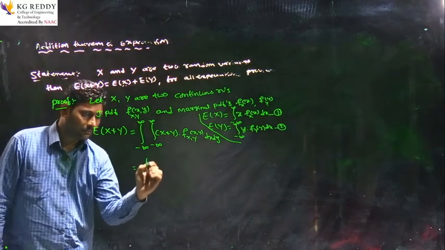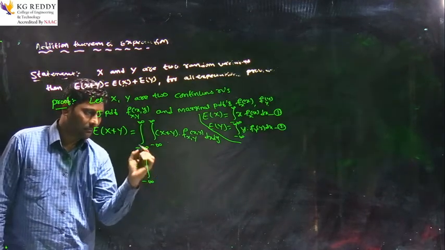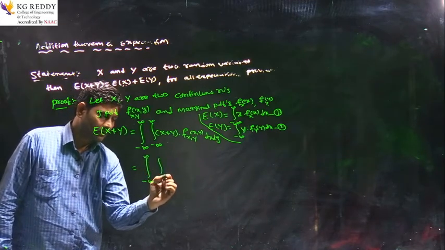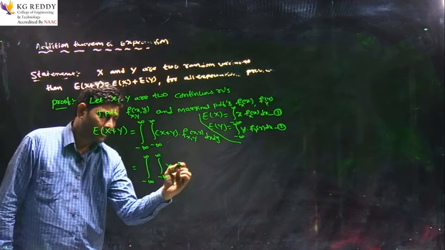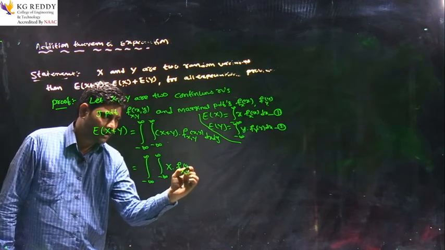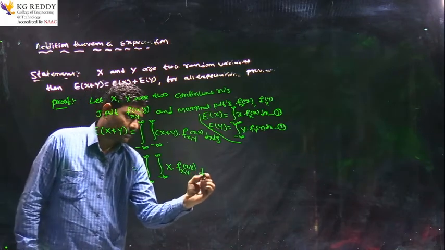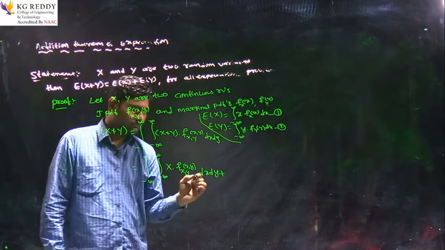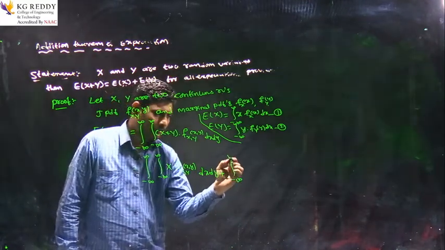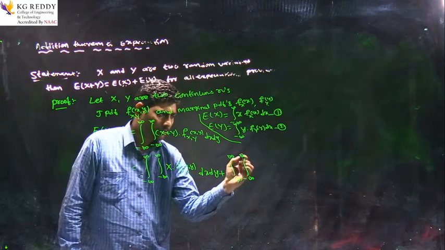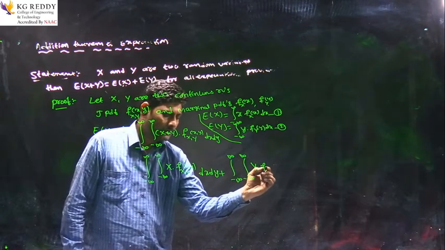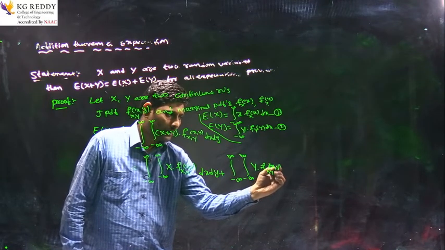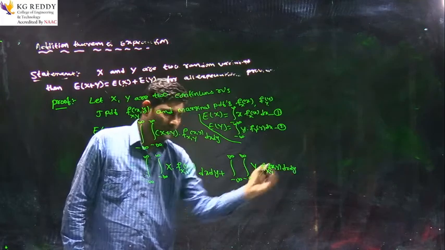Now the double integral from minus infinity to infinity of x times its joint density function, plus the integral from minus infinity to infinity of y times its joint probability density function f(x, y) dx dy.